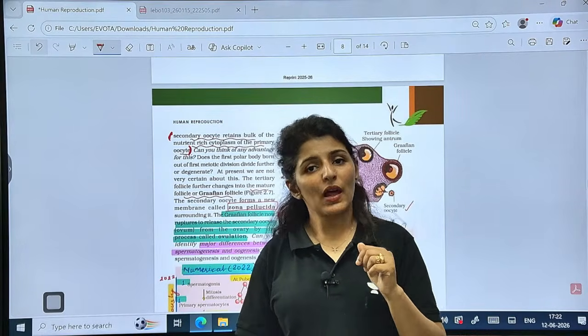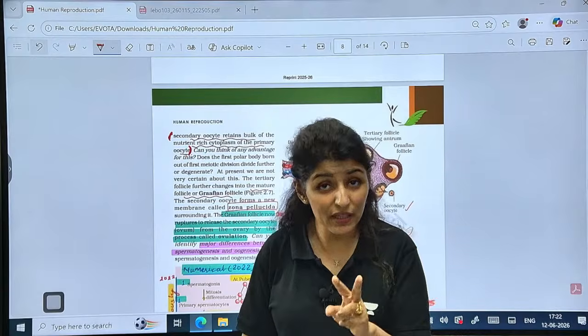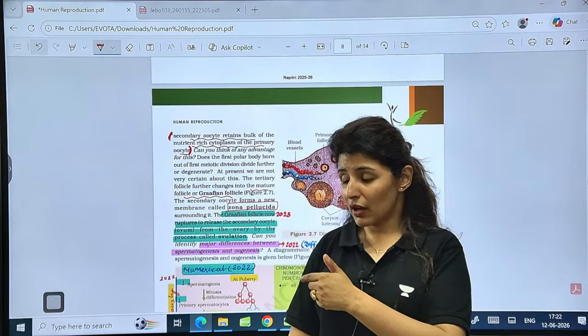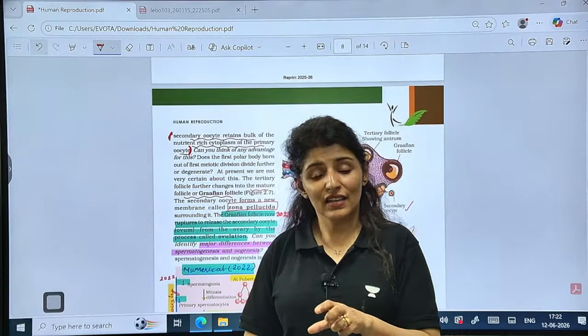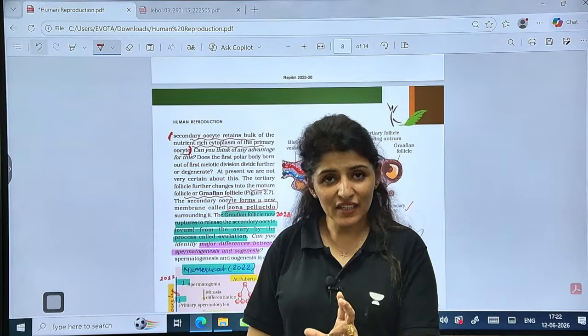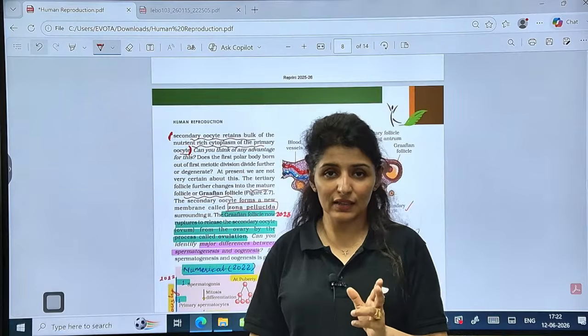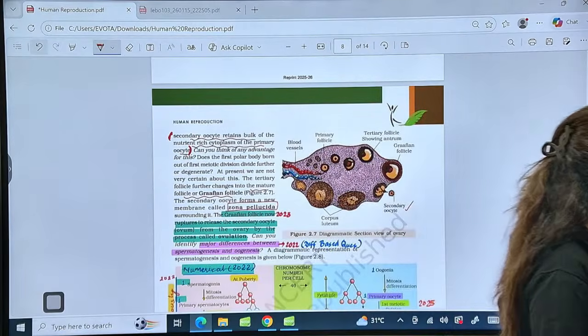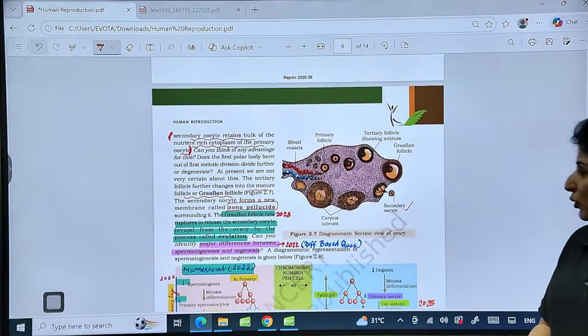If we talk about plants, then pollen grain is the gametophyte which contains 2 male gametes. In case of female, it is an embryo sac which contains the egg cell. So gametophyte means which contains or bears gamete. Is that clear? I hope this point is clear to you. All right, now moving on to the next.